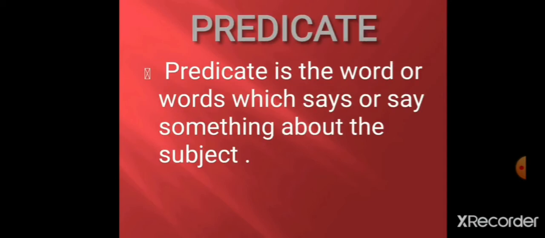Now students, what is a predicate? A predicate is a word or words which says something about the subject. Yes beta, predicate एक ऐसा word होता है और we can say words होते हैं beta जो subject के बारे में हमें कुछ बताते हैं, उसके बारे में और हमें information add करते हैं. Okay, so predicate is a word or words which says something about the subject.